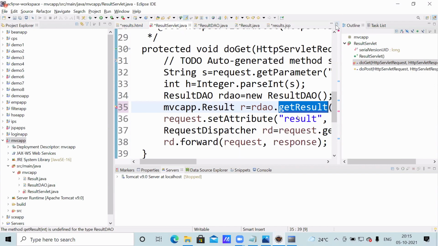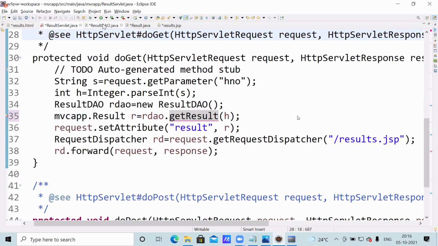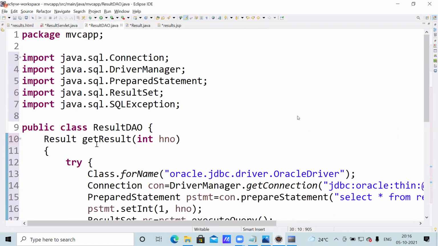Undefined, it's showing. Get result. Get result. Okay, that is sometimes late, it will take time. Now I'll run this program.